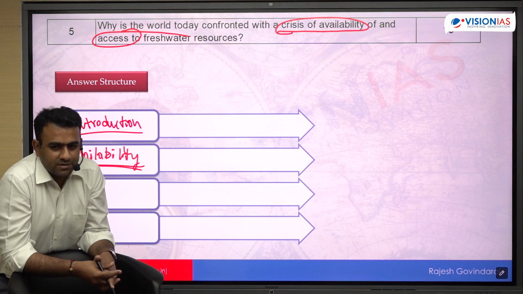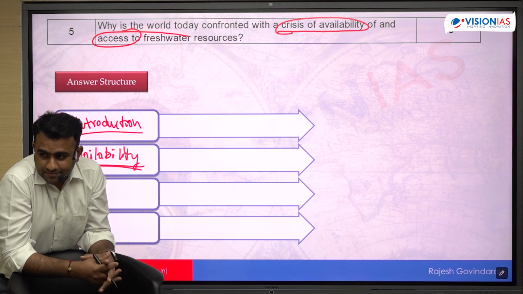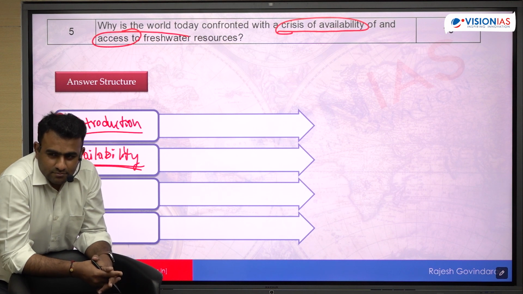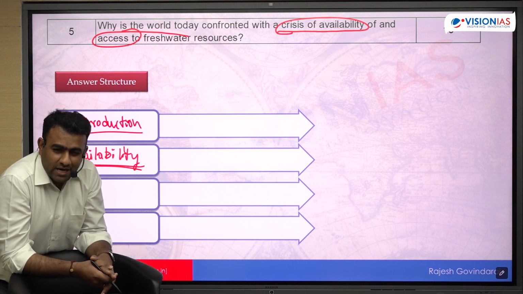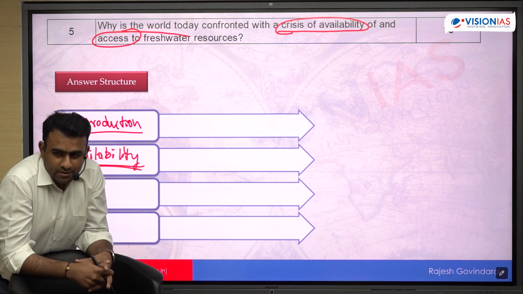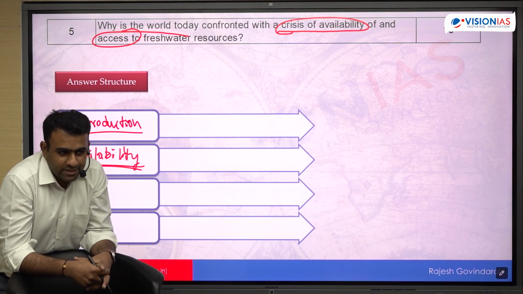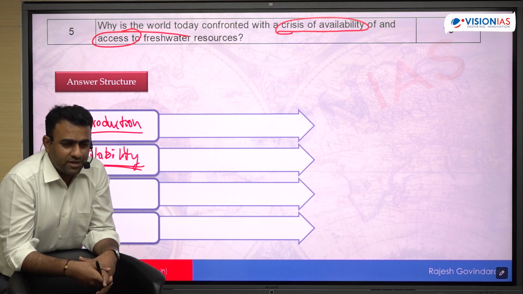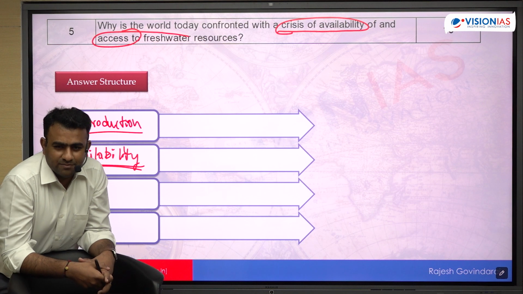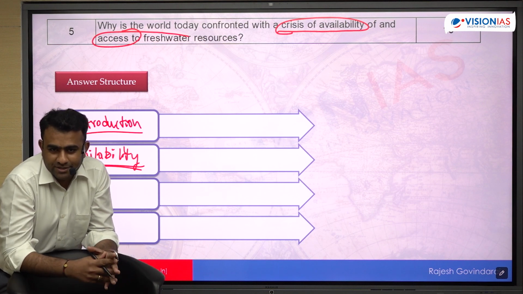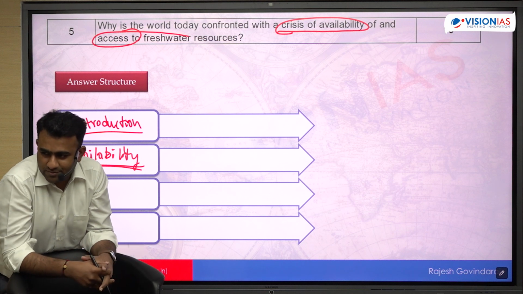Talk about the supply side. Why is there lesser availability? So that we can include as unplanned urbanization. Industrialization: industries' contribution is more towards pollution rather than consumption. They in fact use less water, but they pollute more. That is their contribution actually. So of course there is a contribution in terms of pollution.